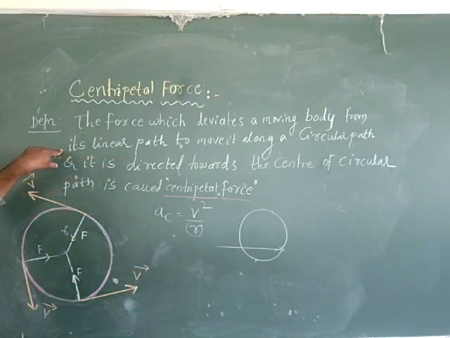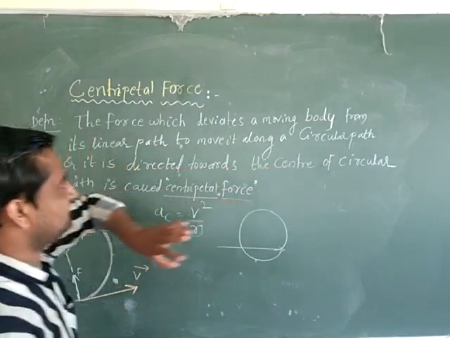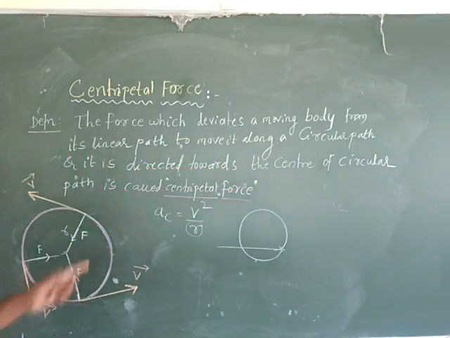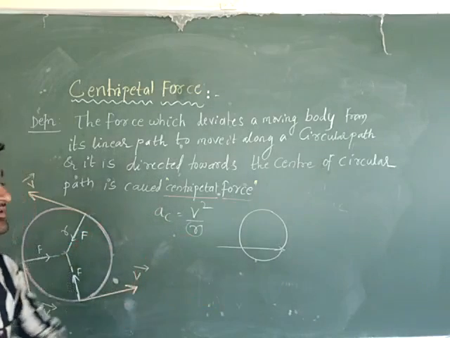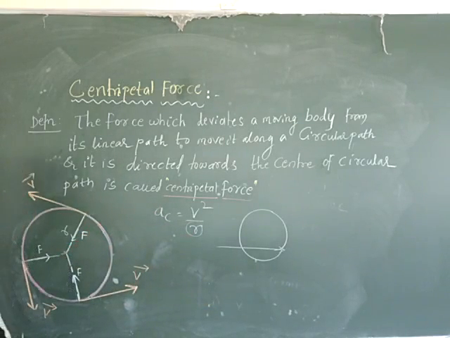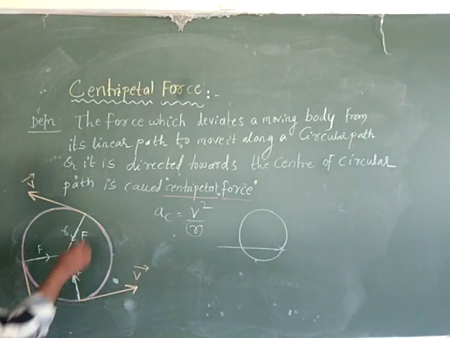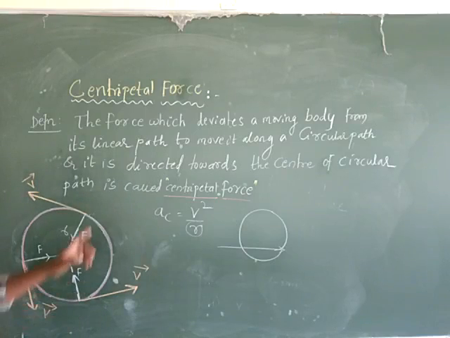The force which makes a body move from a linear path to move along a circular path is directed towards the center of the circular path. In which direction is the centripetal force? It is towards the center of the circular path and along the radius. This force is called the centripetal force.